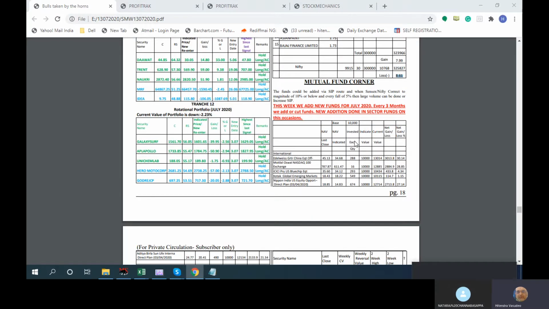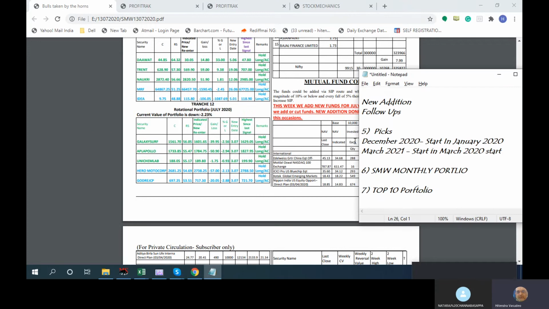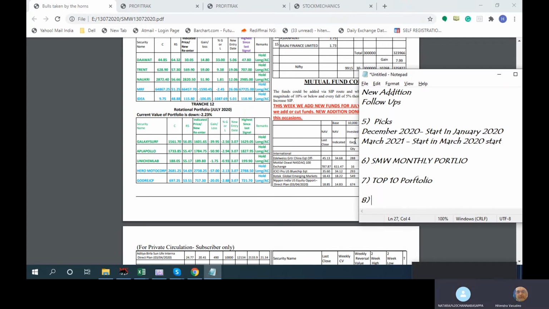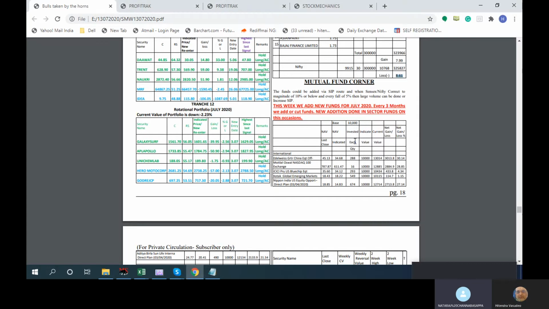The next part is actually the mutual fund corner. The mutual fund corner is going to be updated every week. But any changes we want to do, additions basically, will be every 3 months. So January, we started in January. So that's where our bad luck was.